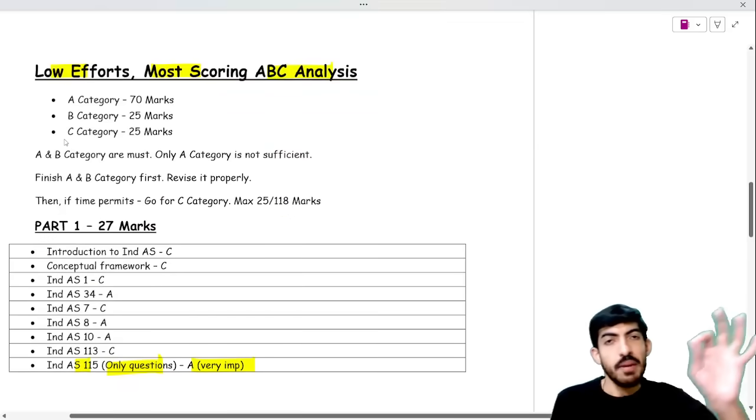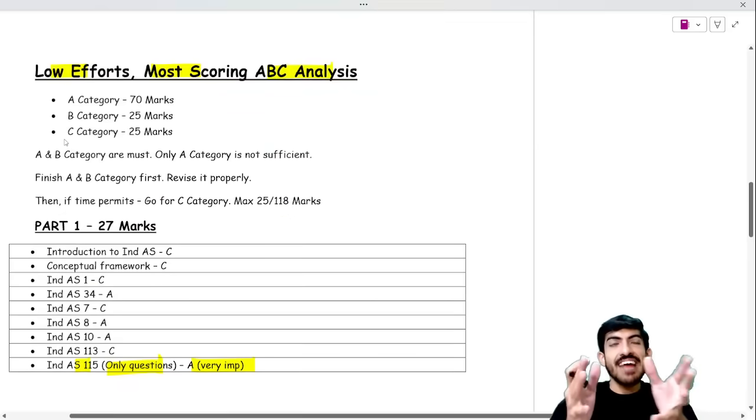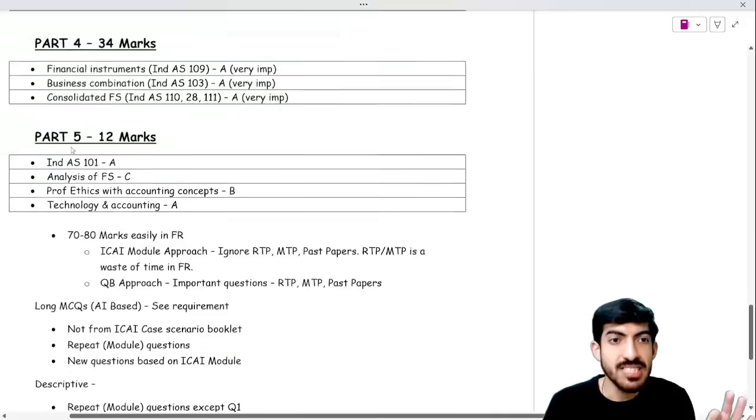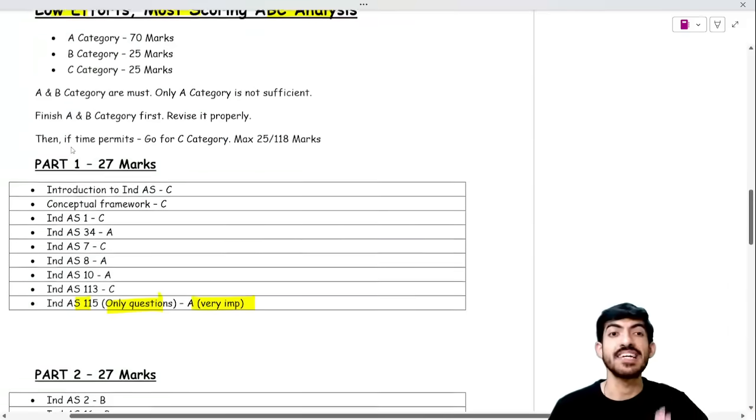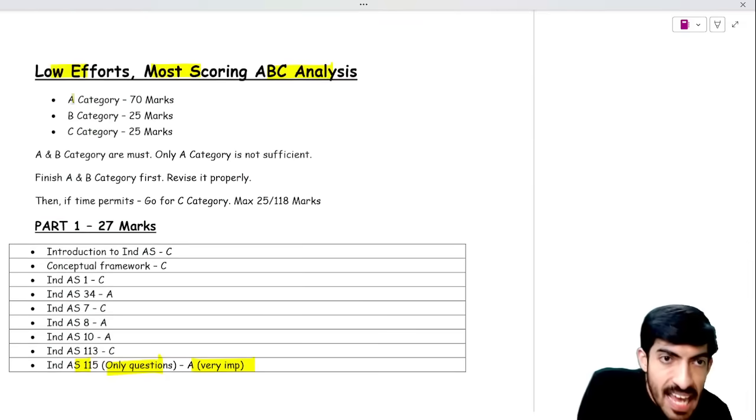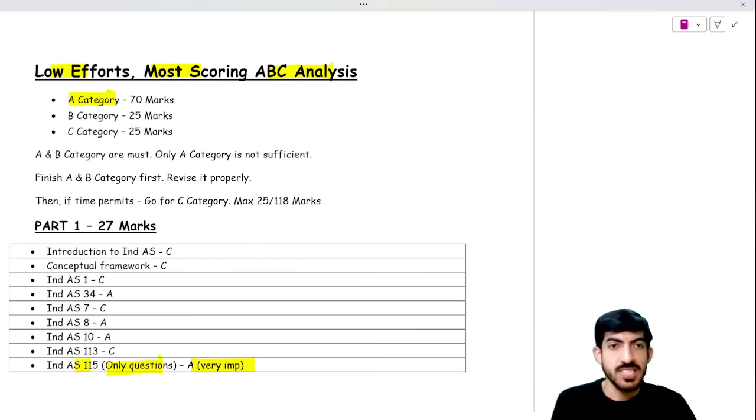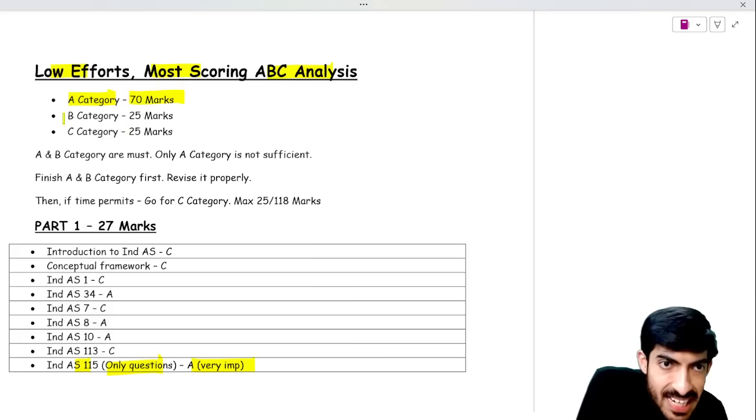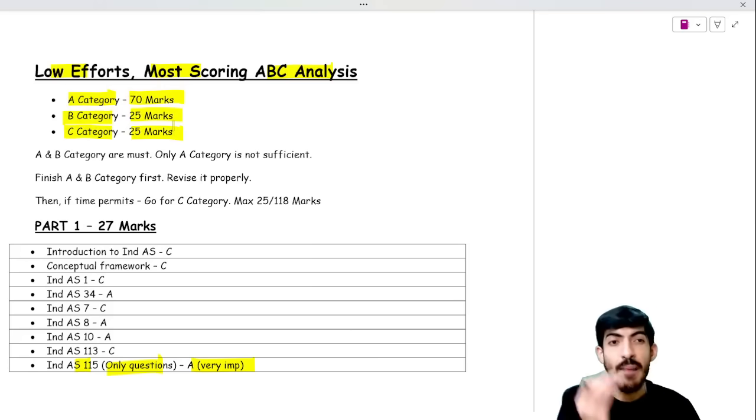See, let me tell you about my ABC analysis. I have categorized the entire vast FR syllabus into 5 parts: Part 1, 2, 3, 4, 5. And I have given you ABC analysis. A category chapters will be of 70 marks. B category chapters will be of 25 marks. And C category will be asked for 25 marks.